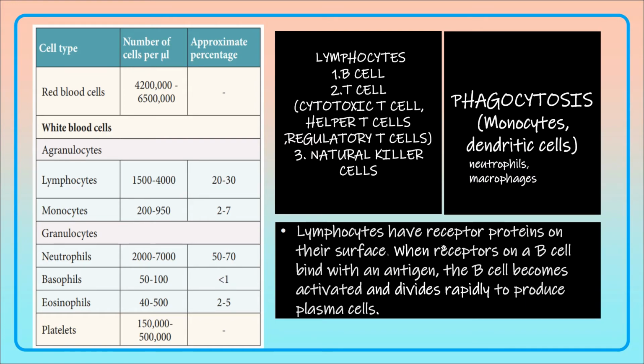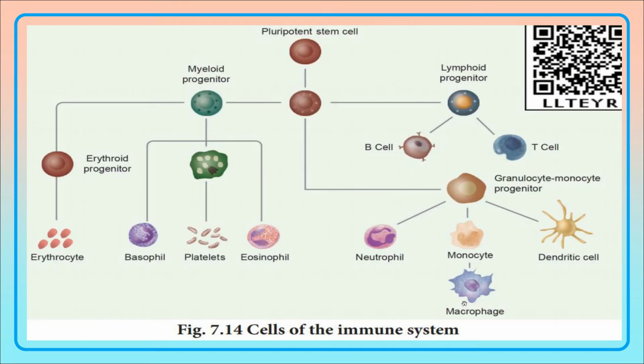The lymphocytes have receptor proteins on their surface. When the receptors of the B cells bind with the antigen, the B cell becomes activated and it will divide rapidly to produce many plasma cells. It is like taking avadaram. So when a B cell finds the antigen, it will club with it and divide to produce a larger number of plasma cells.